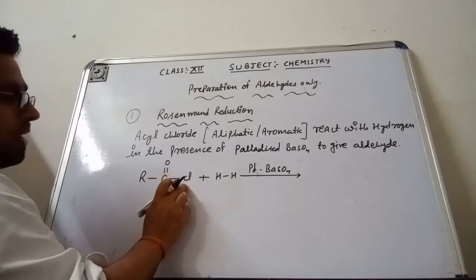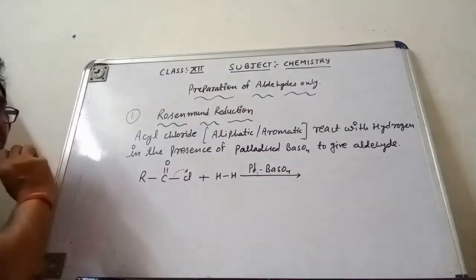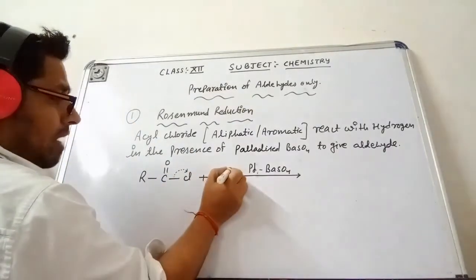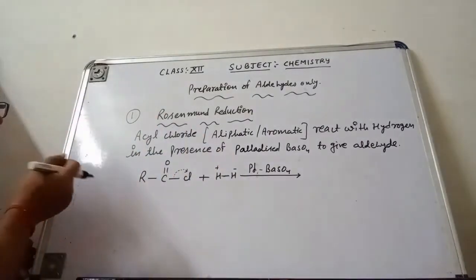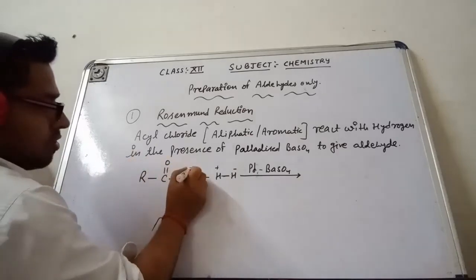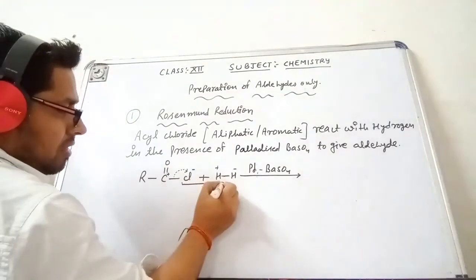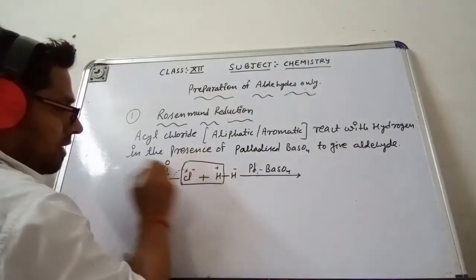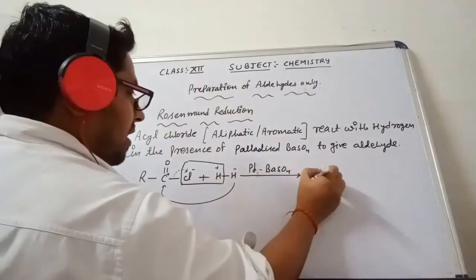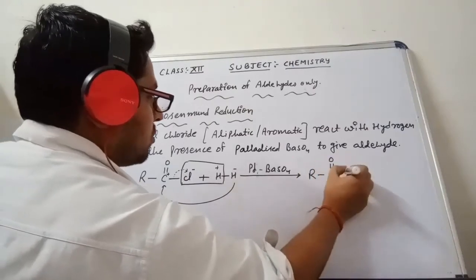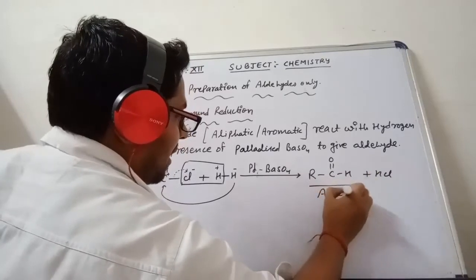The Cl is more electronegative, so the electron is going to transfer towards Cl. Here one hydrogen is getting negatively charged, one is getting positively charged. On that side the electron is transferred, that will be a negative charge, the other is positively charged. This Cl and H will combine to release HCl, and this H will attack this carbon, then it will give us R single bond C double bond O single bond H, and that HCl is released out. So I am getting here aldehyde.